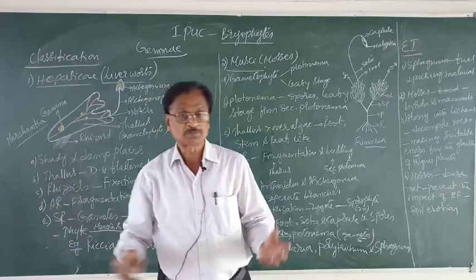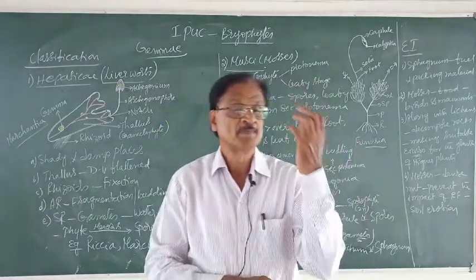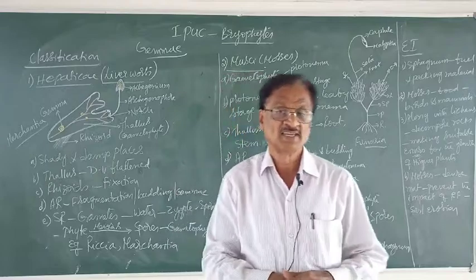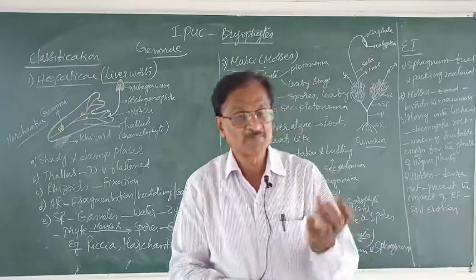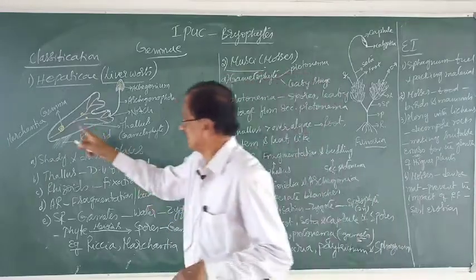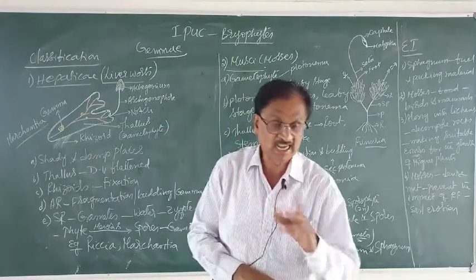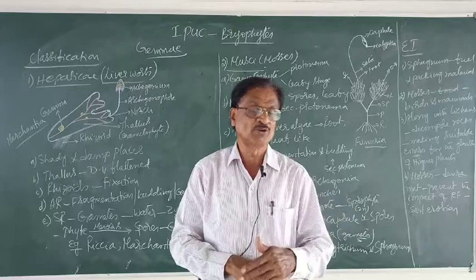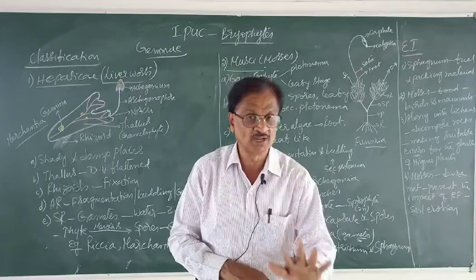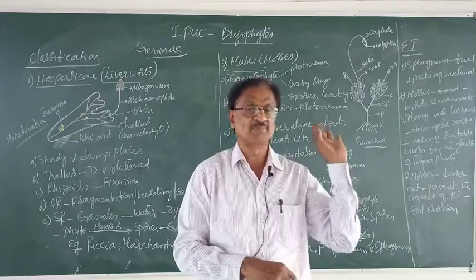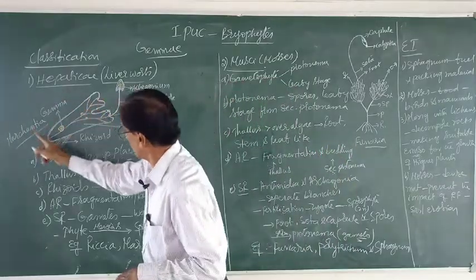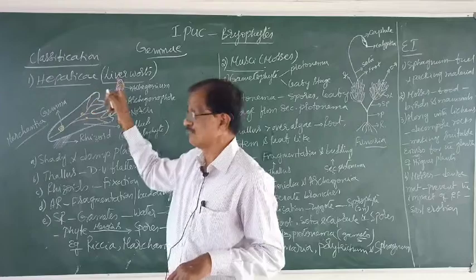The gemma cups are green in color, multicellular, containing the buds. And these gemmae detach from the plant body and then ultimately grow into new individuals. Now, this is the overall description for what?